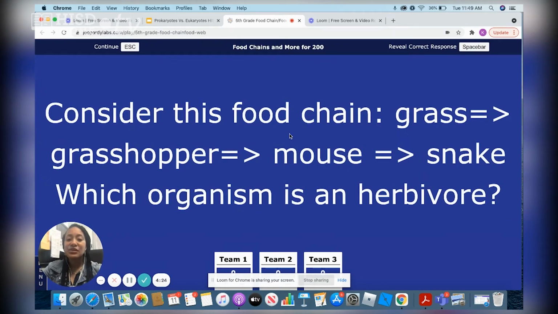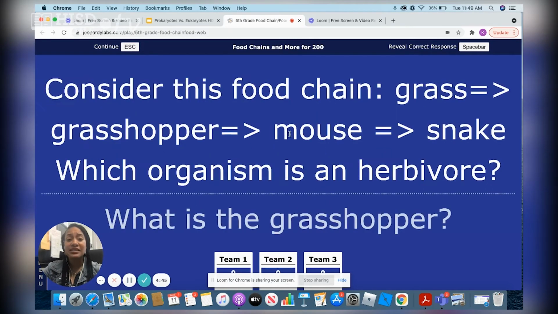All right, the next one says, consider this food chain: grass, grasshopper, mouse, snake. Which organism in this food chain is an herbivore? Now remember, the definition of an herbivore means that you only eat plants. So within this food chain, what organism would be considered the herbivore? Yes, the organism that would be considered the herbivore would be the grasshopper.